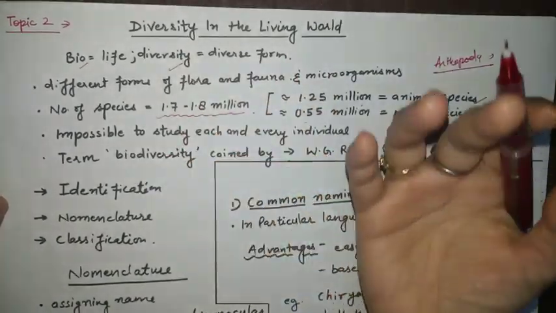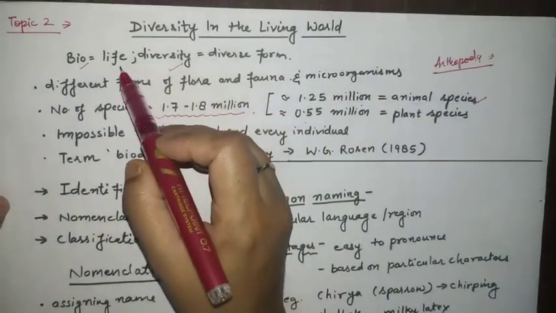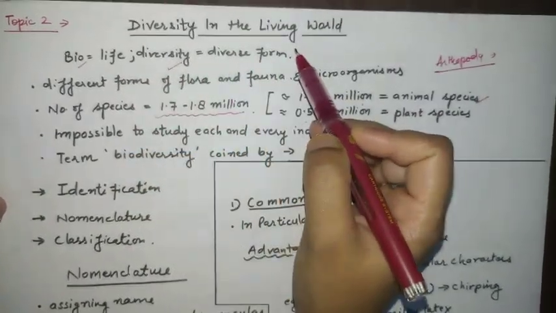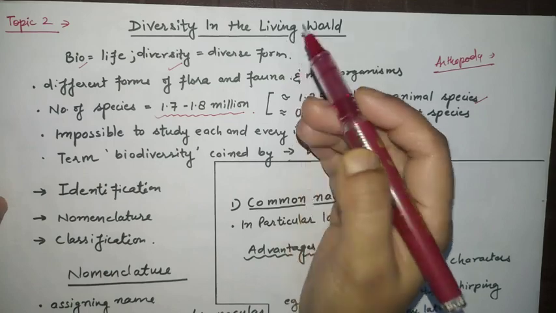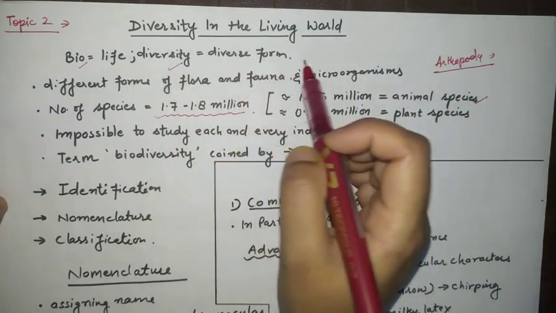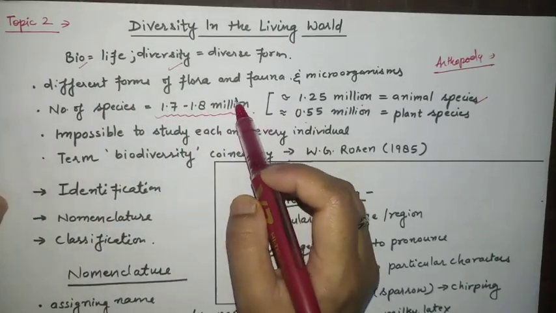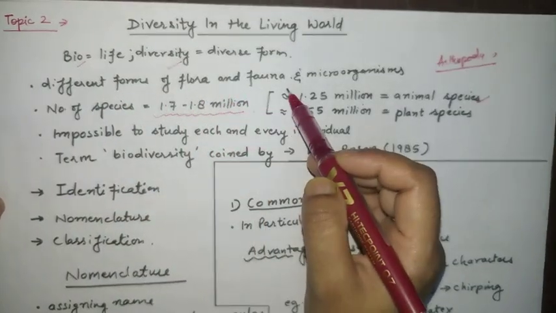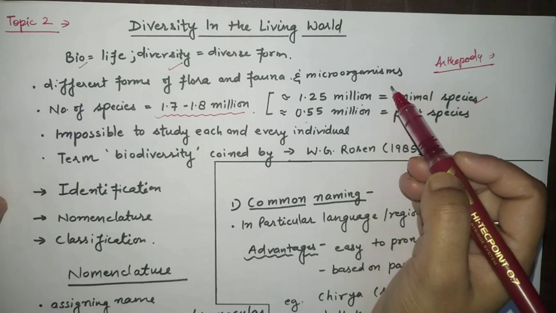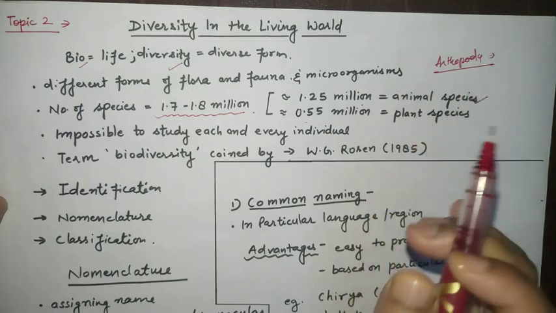Diversity means different forms of life. Biodiversity, bio means life, diversity means diverse form. So in this world we are going to see about the different forms of life on our earth. In these things, some are flora, some are fauna and some are microorganisms. All of them come under the life forms.